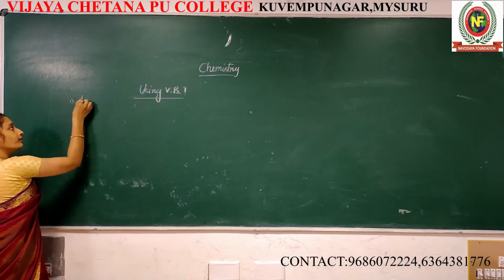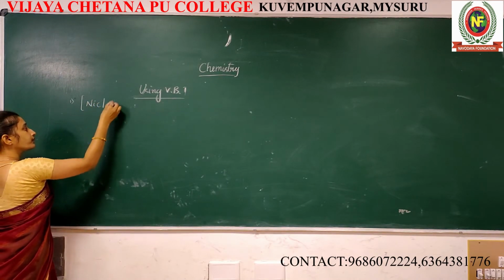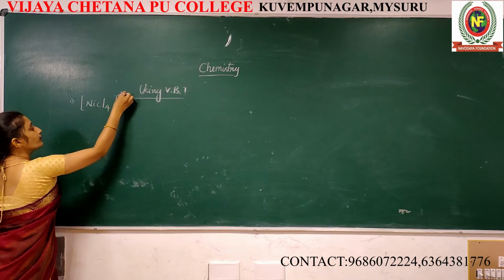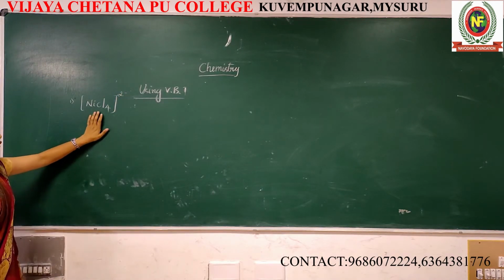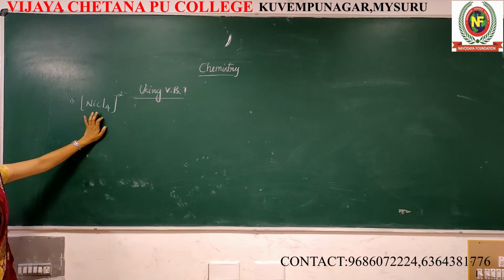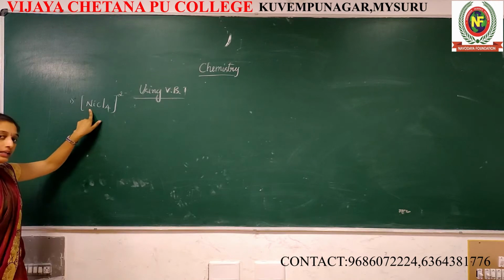First one, nickel chloride complex, NiCl4 2 minus. You already know about this compound, correct? Central metal atom is nickel.